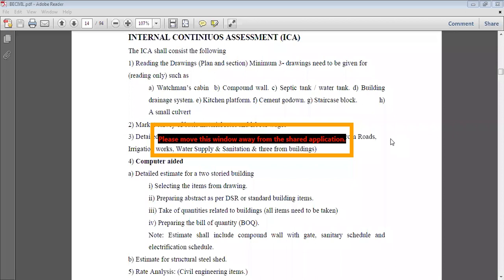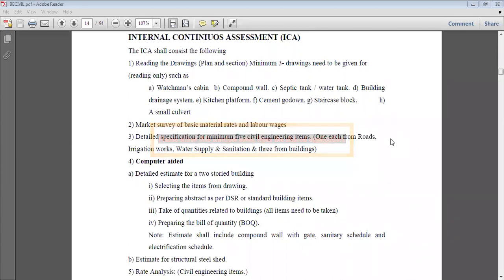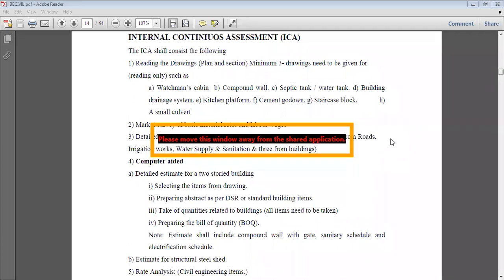See, every structural element like your beam, column and slab has numbers given like S1, S2 for the slabs, then C1, C2 for the columns, B1, B2, or PB1 for plain beams, and GB1 for ground floor beams. So the numbering style is like this. Based on the plan and the section which you have in your hand, you need to understand the plan thoroughly. Only then is it possible for you to execute that particular drawing.